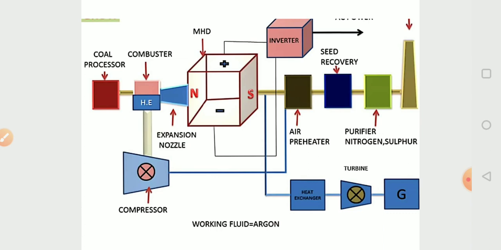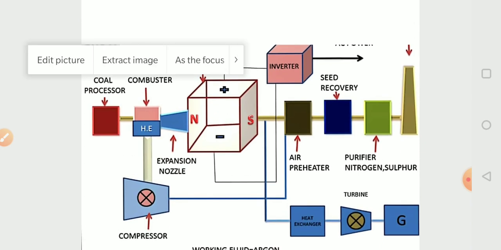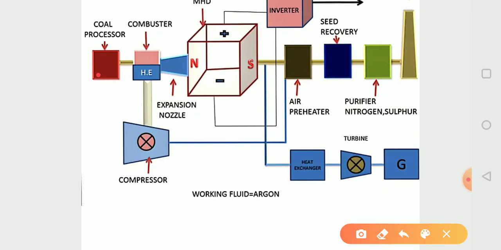Here we give the argon to the combustor, and we also give air to the combustor. With the help of the heat exchanger the vapor is produced, and this vapor is given to the MHD generator, where the ions go to their respective electrodes and we generate electricity.